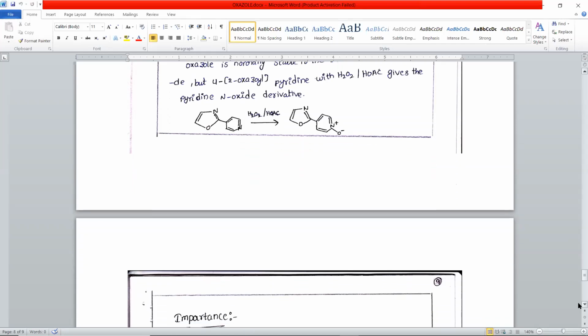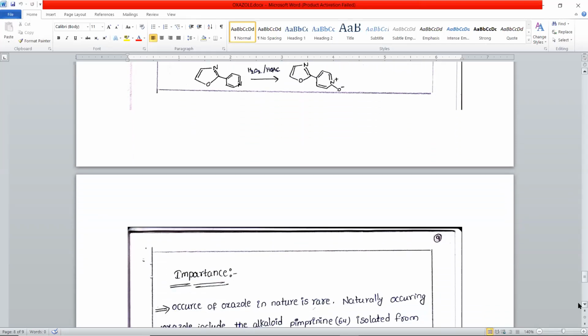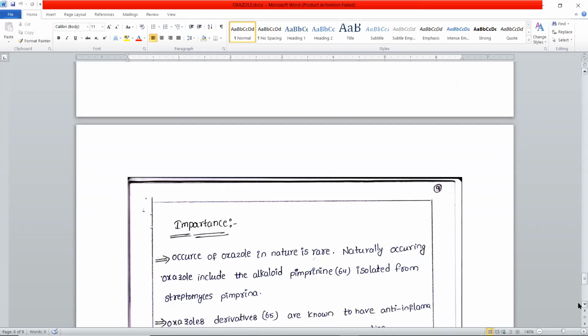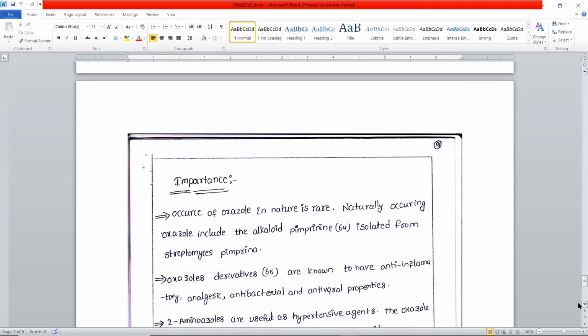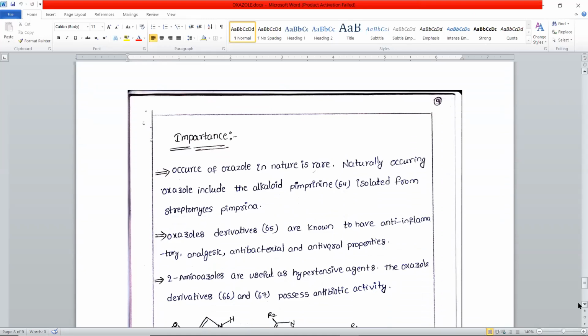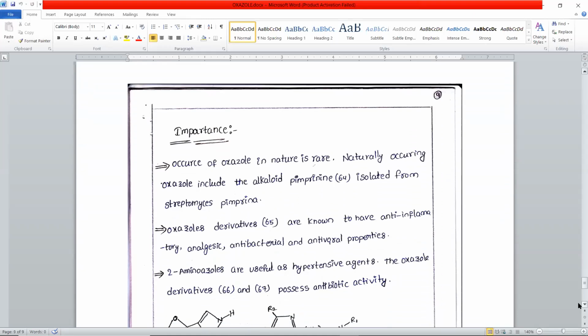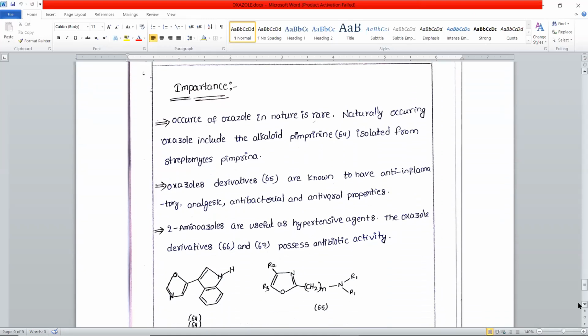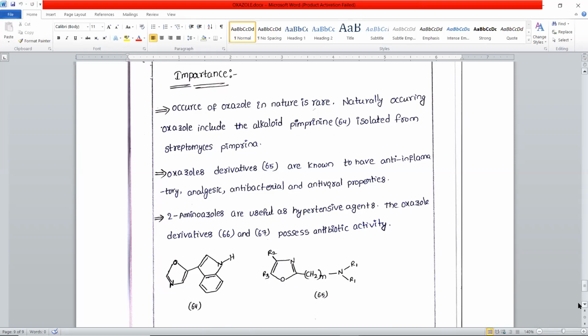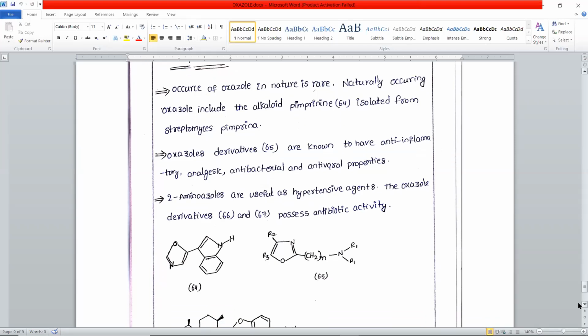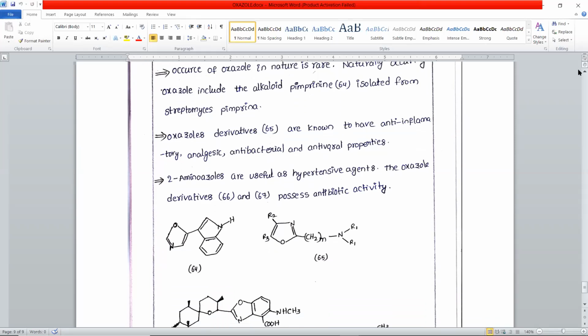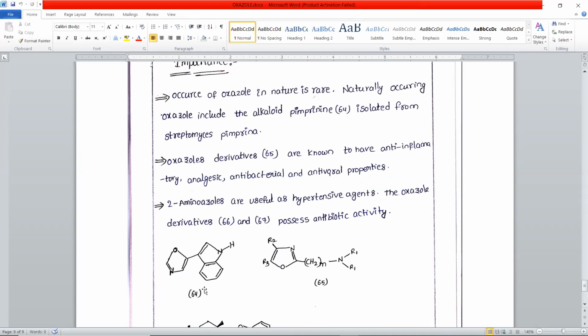So next, coming to its importance. So it is not a naturally occurring compound. So it is found only in certain alkaloids like pimprinine. It is isolated from Streptomyces pimprina. This is an alkaloid which contains this oxazole ring system.